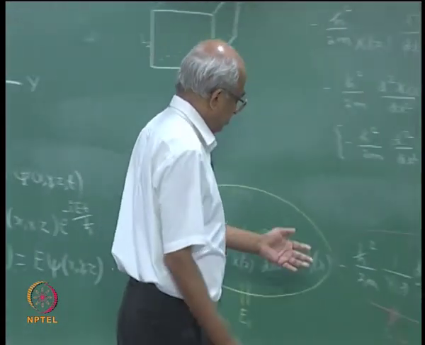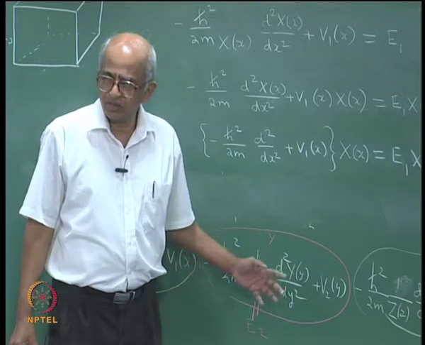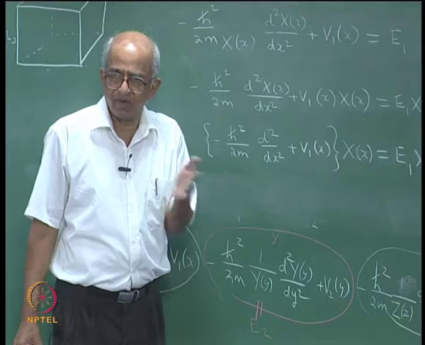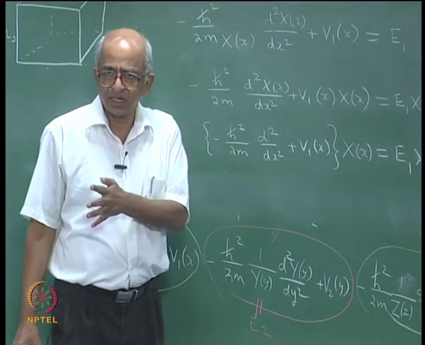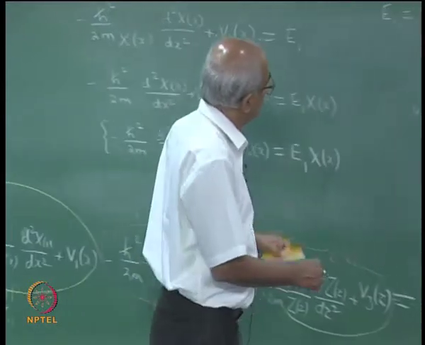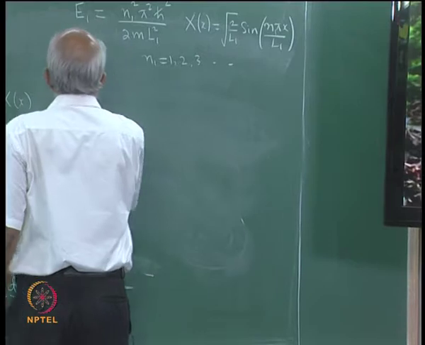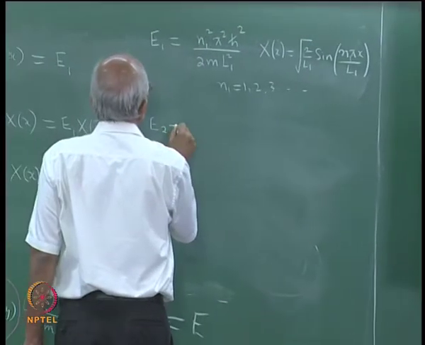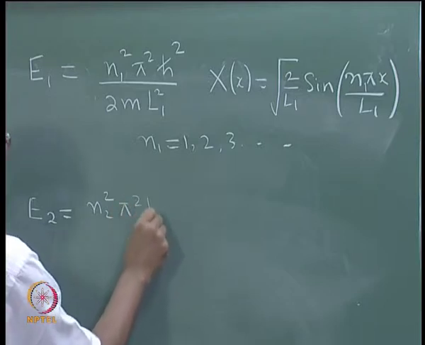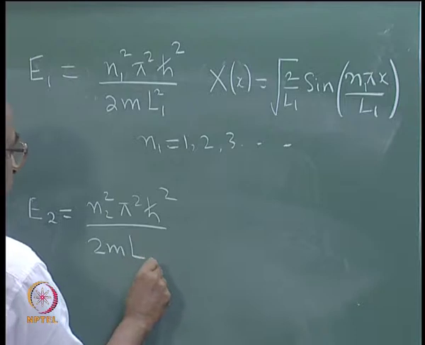Similarly, if you rewrote this equation and solved it, you are going to get another quantum number which will be n2, which will take the values 1, 2, 3, etc. and you will find that E2 must be n2 square pi square h cross square divided by 2m L2 square.